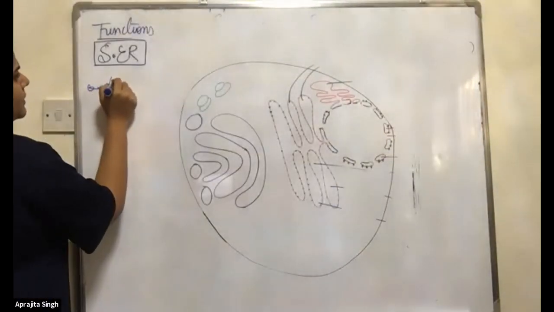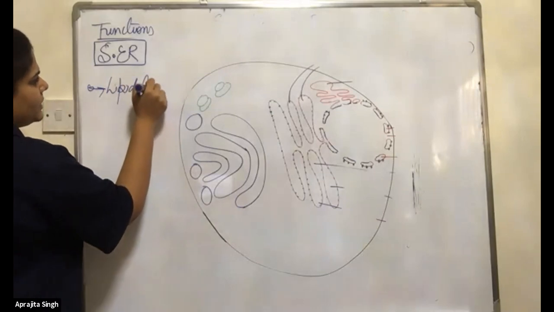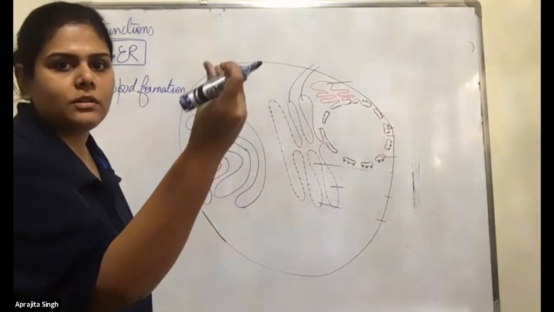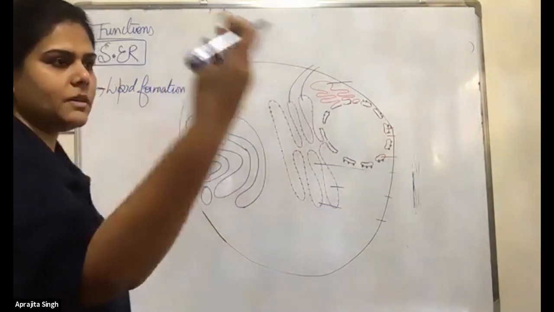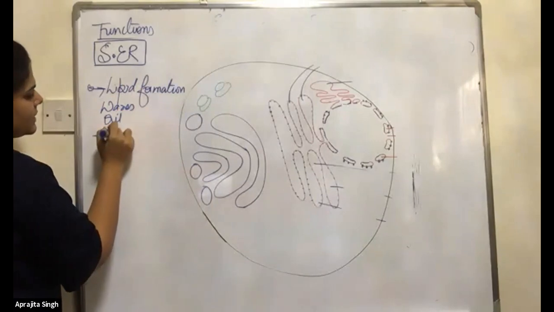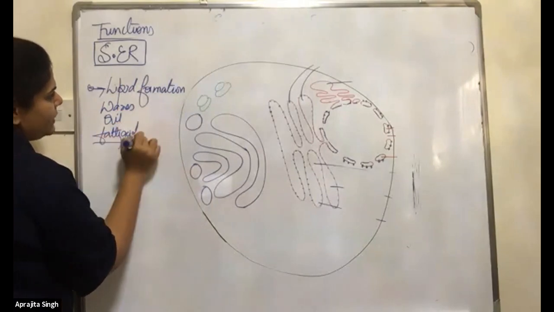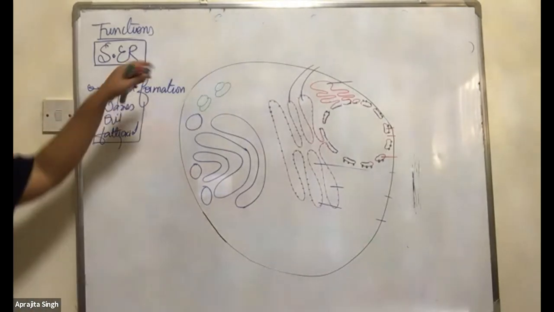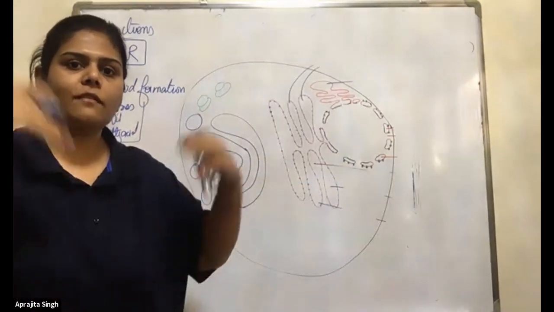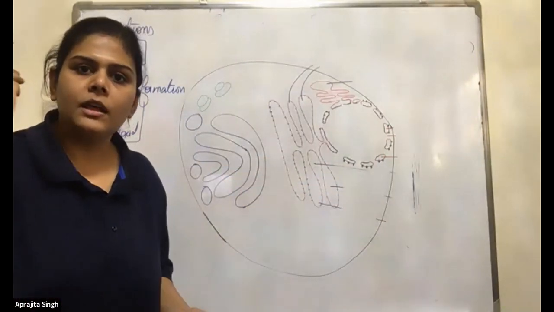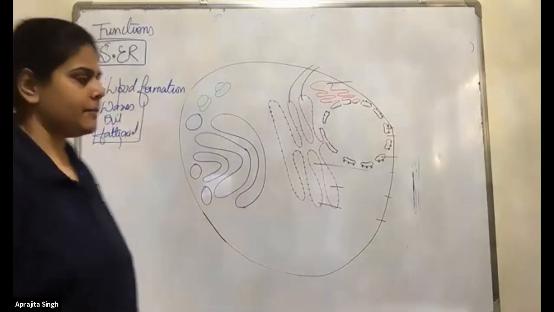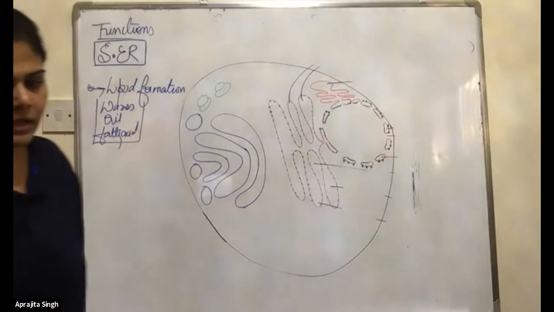First is lipid formation. Remember, they are smooth. The waxes, the oil, they are very smooth. So remember, a smooth surface means the lipids, the waxes, oil, fatty acids. Everything is included in this. Always remember, if you get any word where they talk about oil, don't get confused that we have not learned about oil. Lipids are the fats, oil, waxes, fatty acids, everything. Lipid formation. Next, anything?